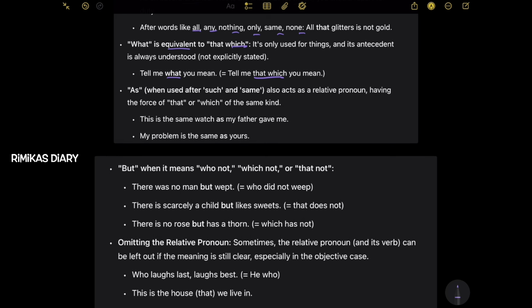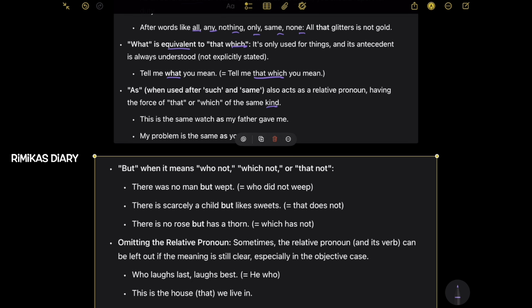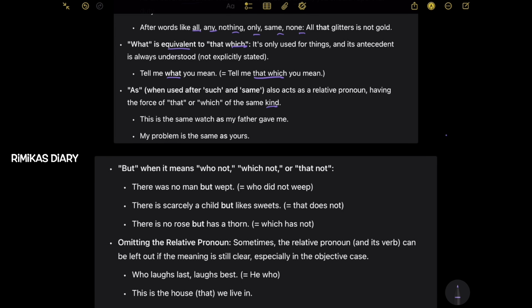As, when used after such and same, also acts as a relative pronoun having the force of that or which of the same kind. So this is the same watch as my father gave me. My problem is the same as yours. So when you talk about something of the same kind, we use as.